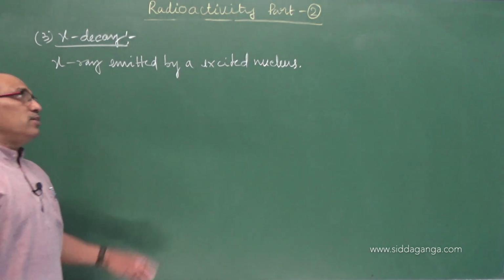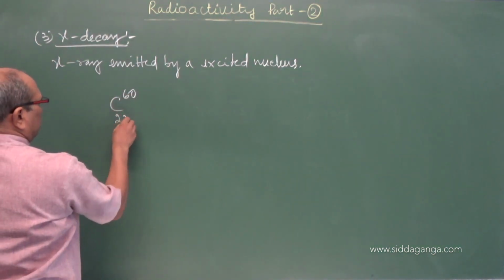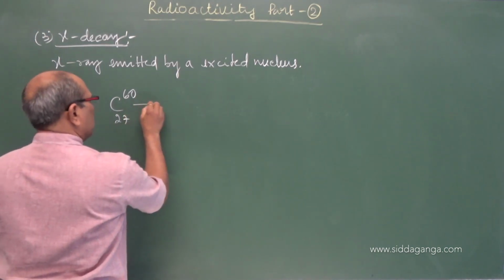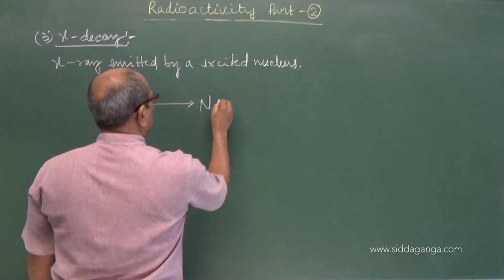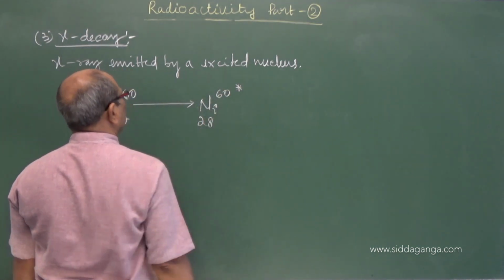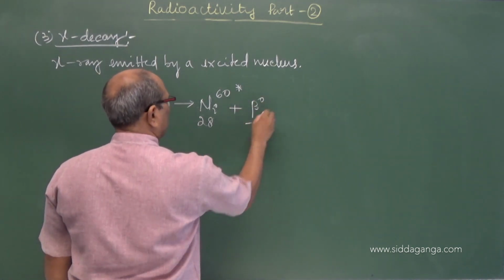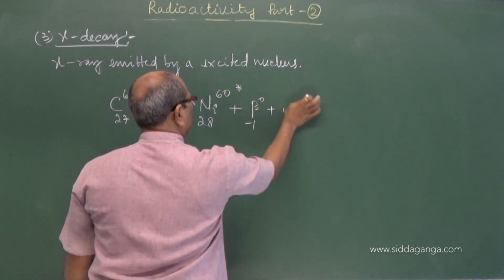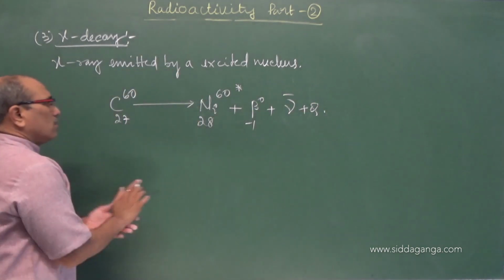An excited nucleus example is cobalt-60 (atomic number 27). When it undergoes decay, it becomes nickel-60 (atomic number 28), but in the excited state, under beta decay with an antineutrino plus energy.